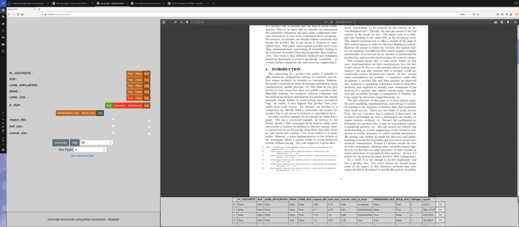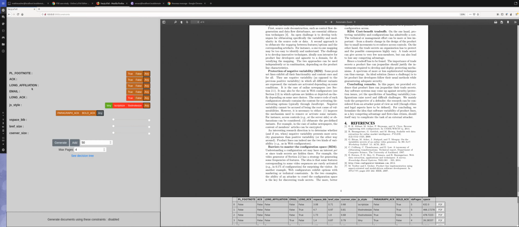So in this example, we have some Boolean options here that you can activate or deactivate. And then you have some numerical options for which you can vary the vspace and the size of the figure. And once you have set your variation points, you can generate all documents with different values of options. So basically, you can use random sampling here to explore a bit the configuration space. And for each configuration, you get a different PDF.